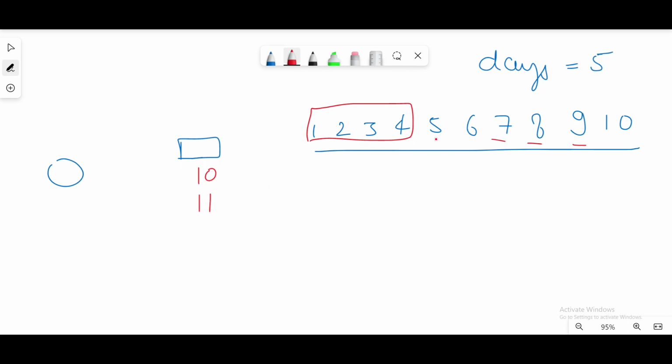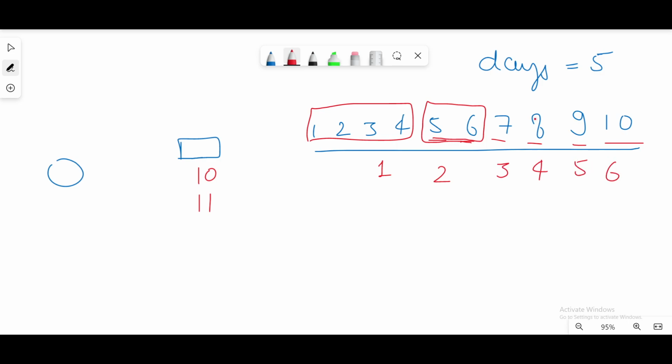So as we have done previously, similarly here we cannot add here, we can add these two packages together for day 2, but now we cannot add any two adjacent packages together. So all these packages will be delivered on separate days, 3, 4, 5, 6.